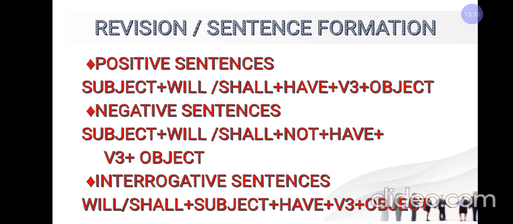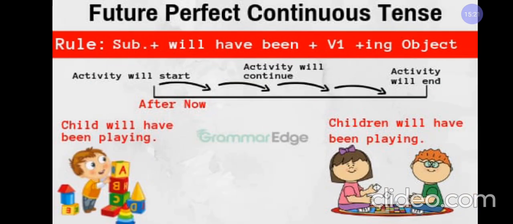Now we will move on to the last subtense of future tense, that is future perfect continuous tense. See, in this picture, the activity that we were talking about will continue in future. We use will have been with the first form of the verb plus ing.